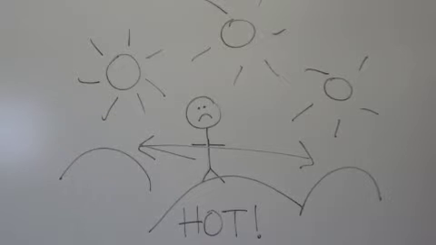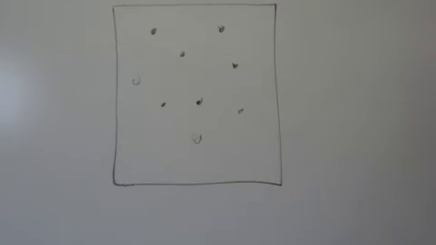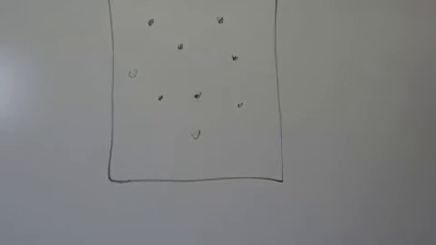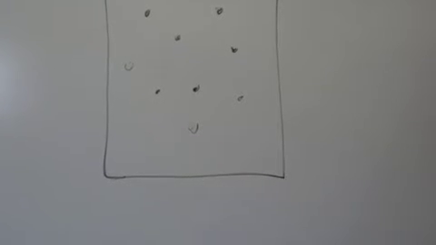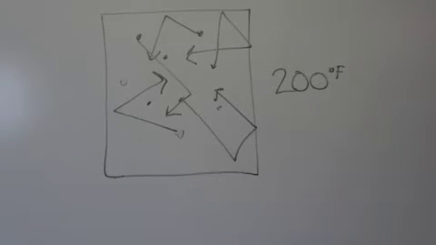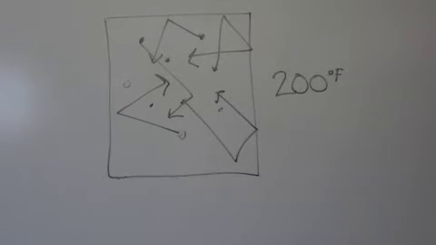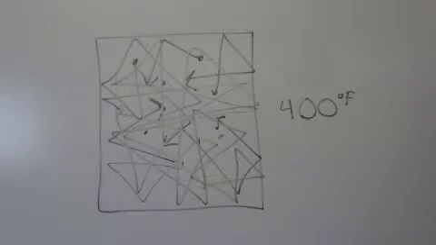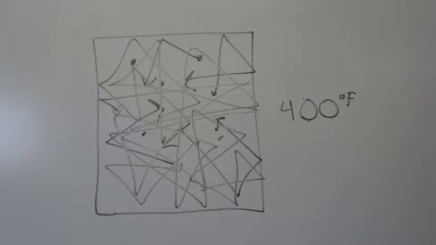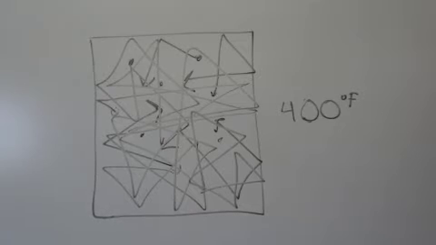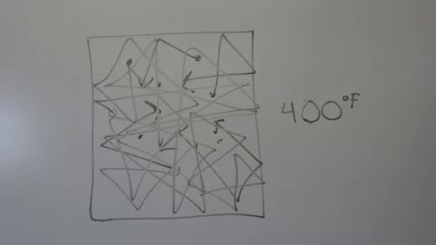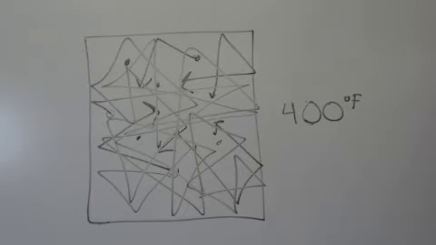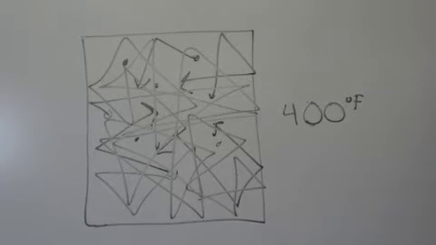Now let's compare this to the molecules inside of a substance, except this time they're in a confined space. When the object is cool, the molecules are content, and so they don't feel the need to move around. However, as the temperature increases, they become more and more uncomfortable and start to move within the confines of their container. The more they move, the more the molecules hit each other, causing them to become increasingly more active.